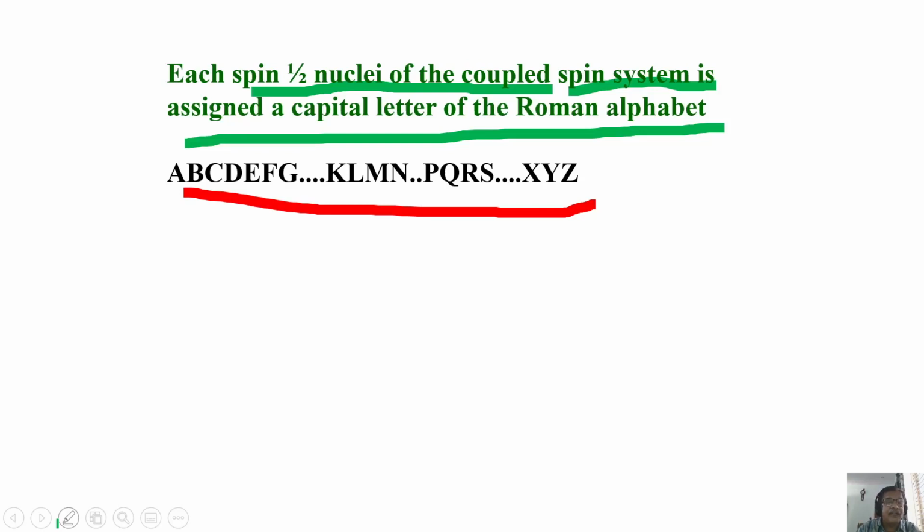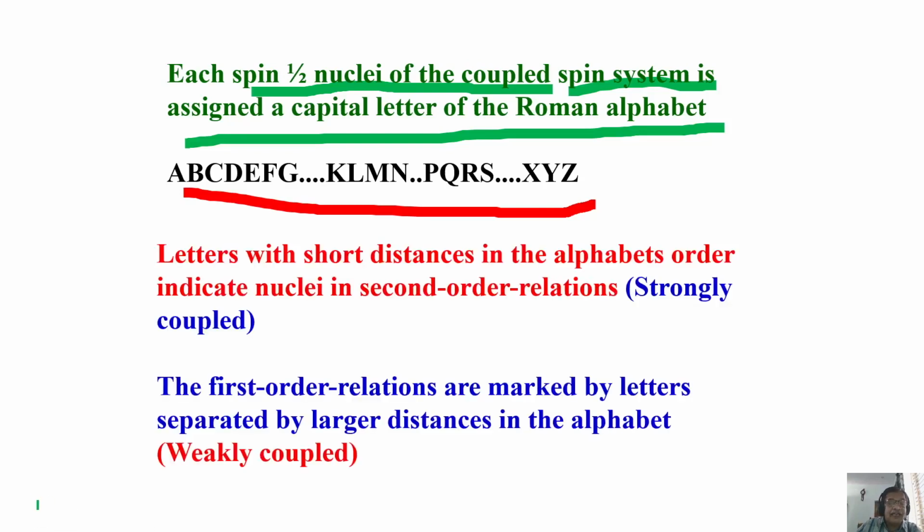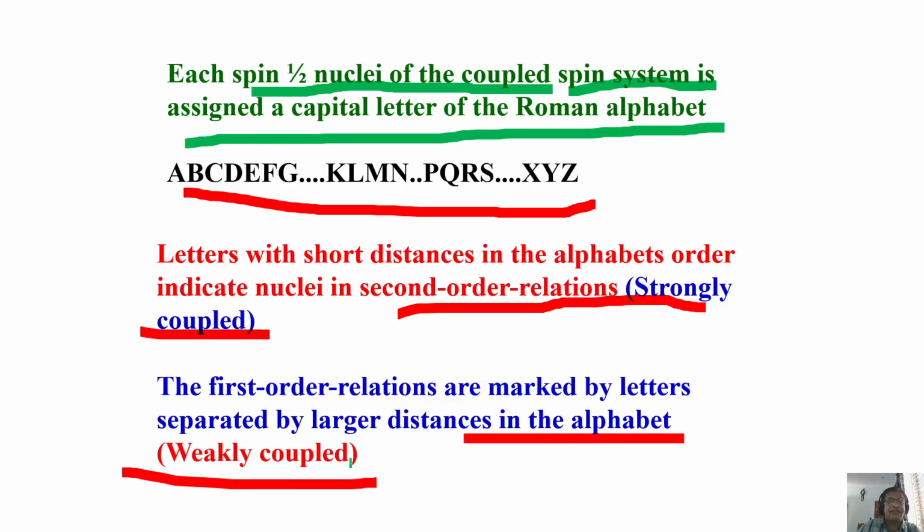How do you assign it? Next question. Letters with short distances in the alphabet indicate a strongly coupled spin system. Letters which are far away in the alphabet indicate weak coupling. Very good definition, right? Now, let us say I have two protons here, one proton and another proton here.